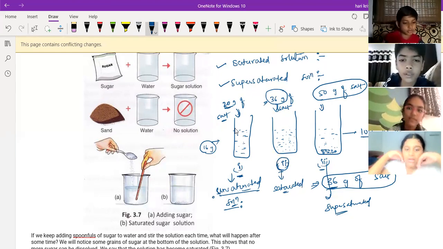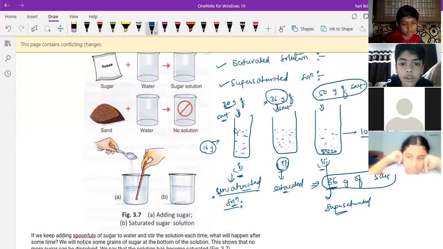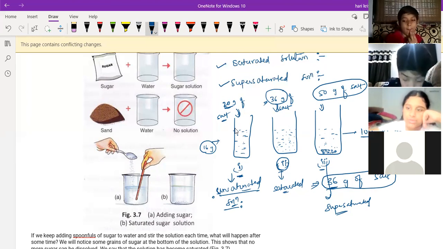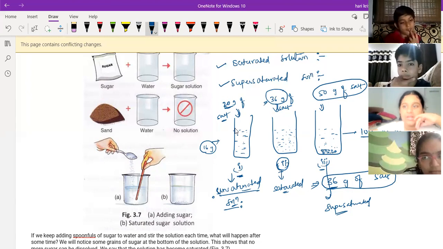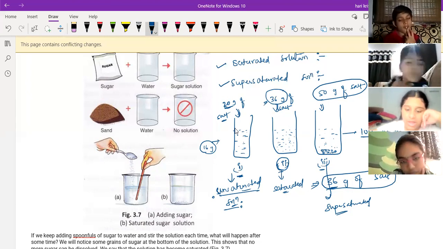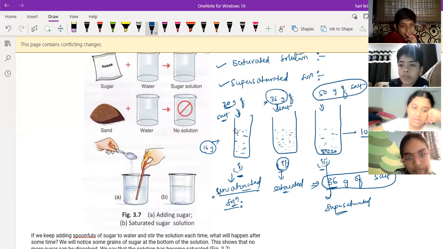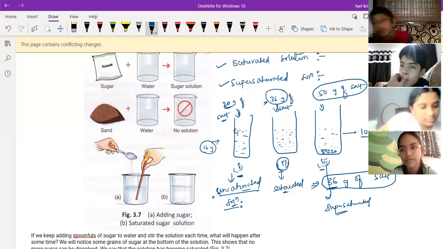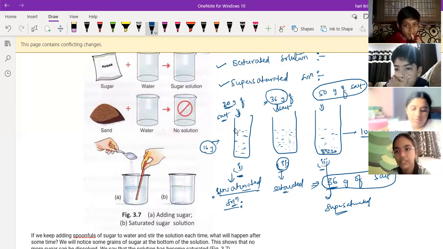No more solute can dissolve in the given solvent. Because it's perfectly saturated, sir. No more solute can dissolve in the given solvent at a particular temperature is called a saturated solution. Clear, second definition? Yes, sir. Is it clear, Lohini? Unmute yourself first. Yes, sir.